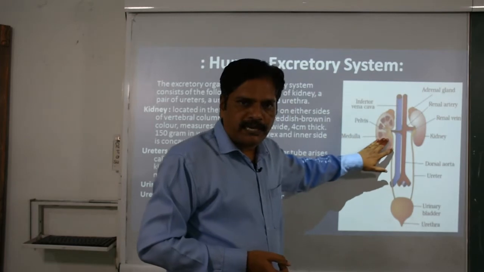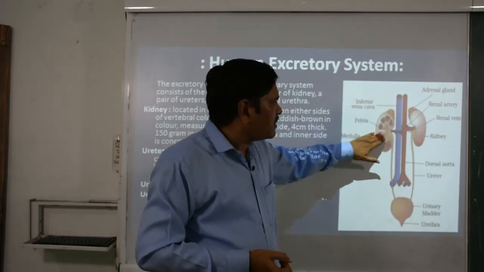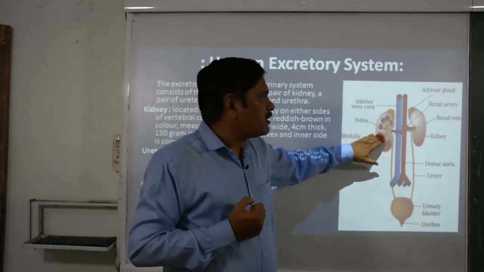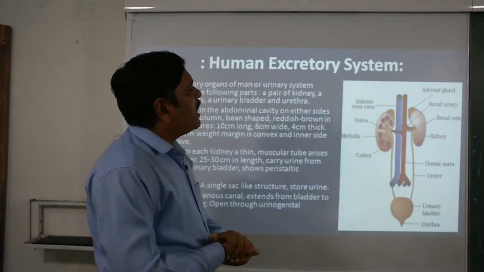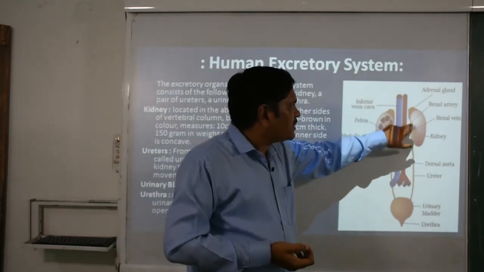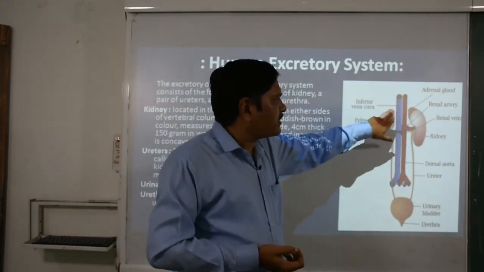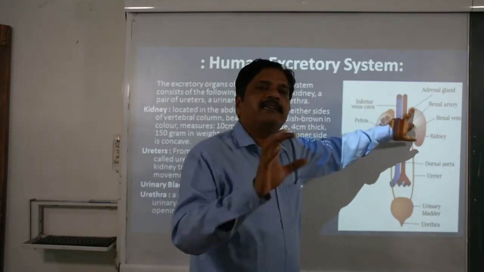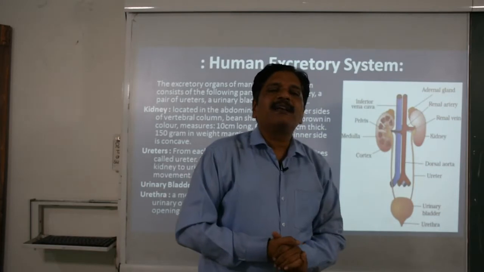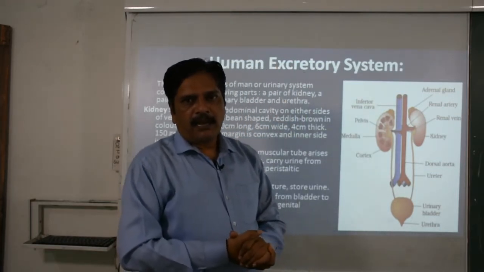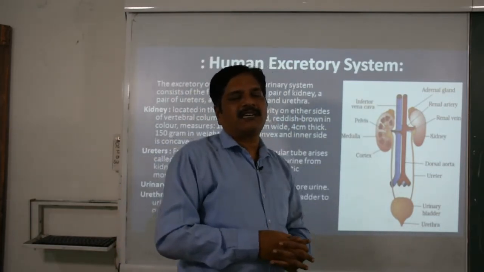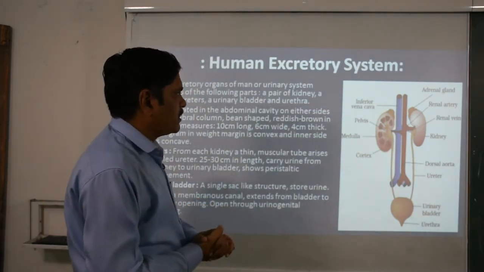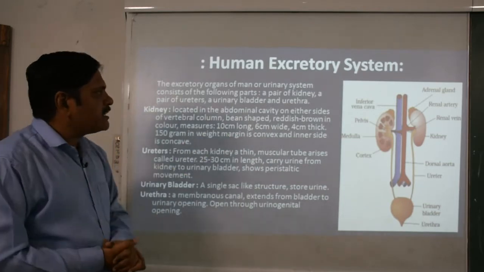In this one you can see that the left kidney is somewhat on the upper side and the right kidney is somewhat lower, because this change is in the position of the right kidney only, to accommodate the liver. You can also see a cone-like structure on the kidney. This is not actually part of the kidney, but because it is present at the anterior part of the kidney, it is called the adrenal gland. It is responsible for releasing ACTH, adrenocorticotropic hormone.